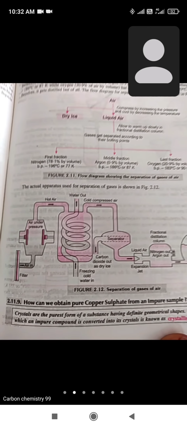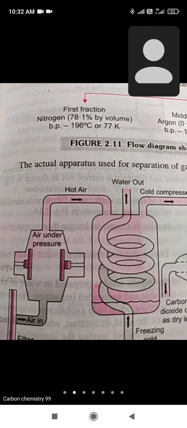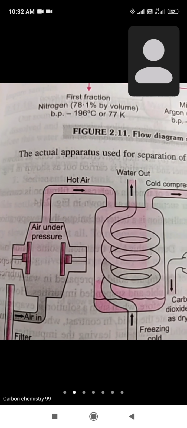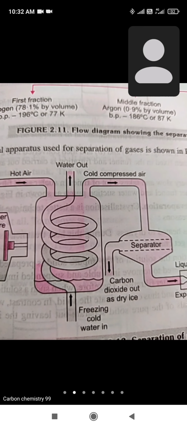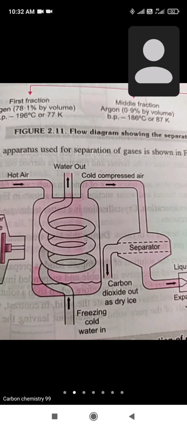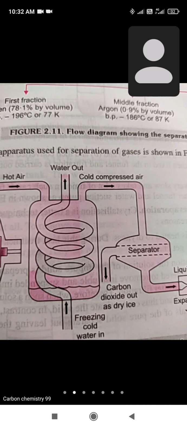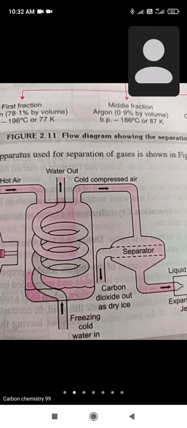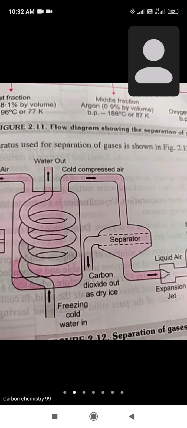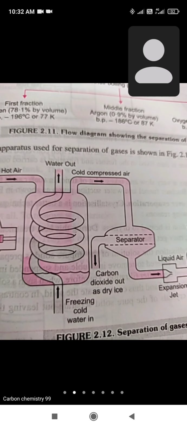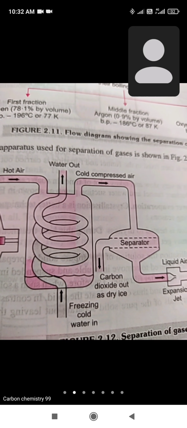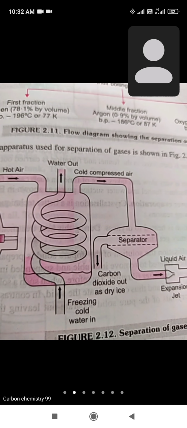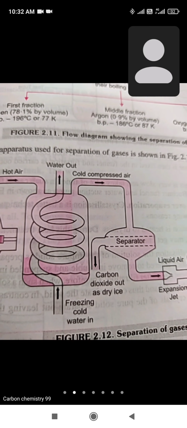In this, air under pressure is passed to a container in which this hot air is treated with water, and a cold pressurized air will be passed, and this freezing cold water is passed through this tank so that the air will come in contact with this cold water, so that temperature control takes place.